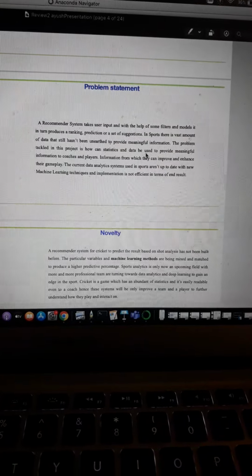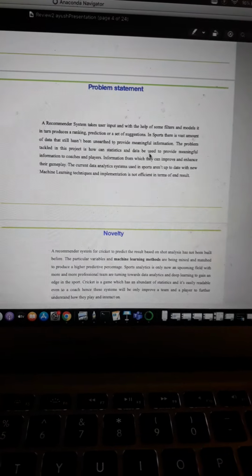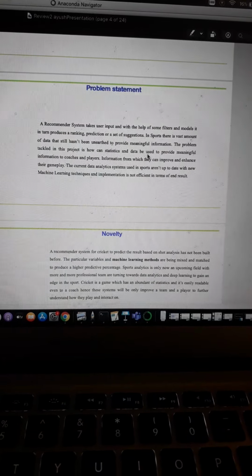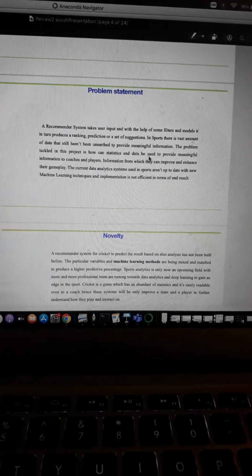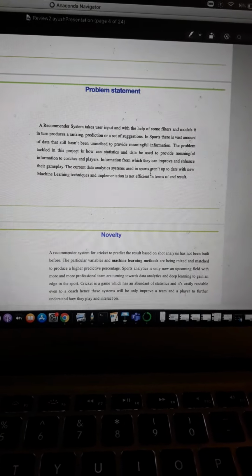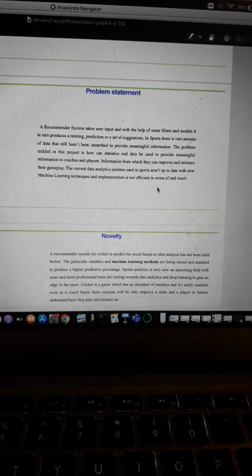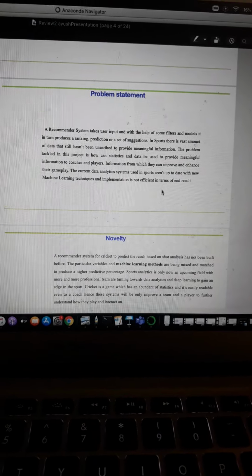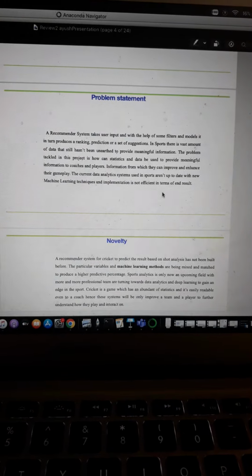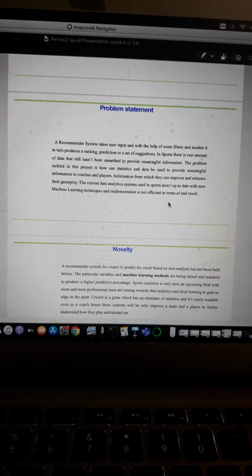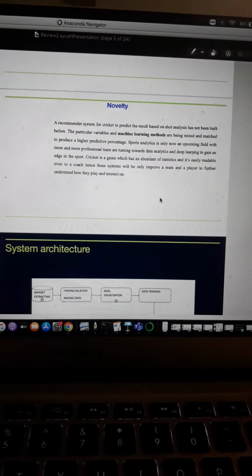The problem statement of this project is taking input with the help of some filters and producing a ranking prediction set of solutions. There is a vast amount of data that still hasn't yielded meaningful information. The project tackles this problem and provides meaningful information to coaches and players. Data analytics systems used in sport with machine learning techniques and their implementation are not efficient in terms of results.